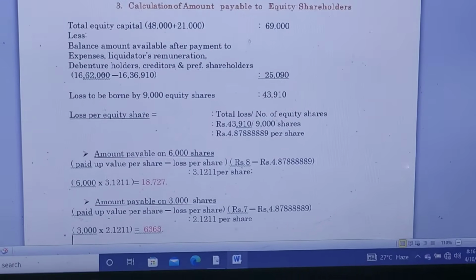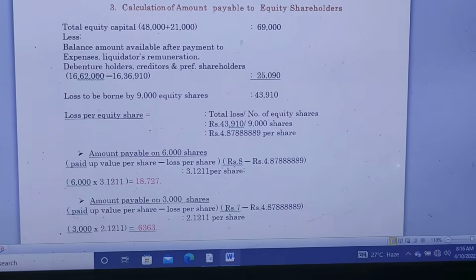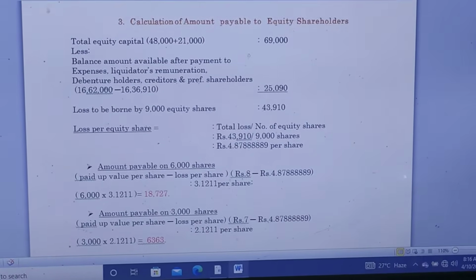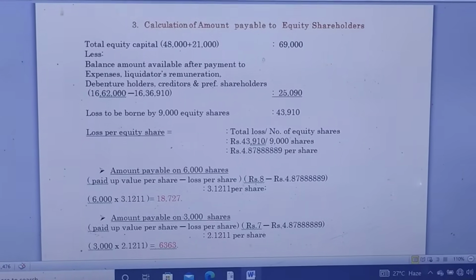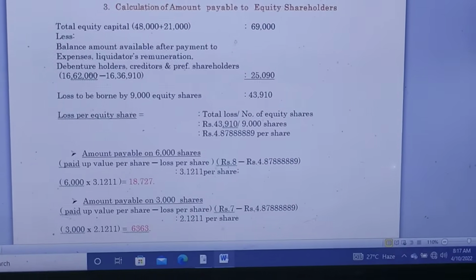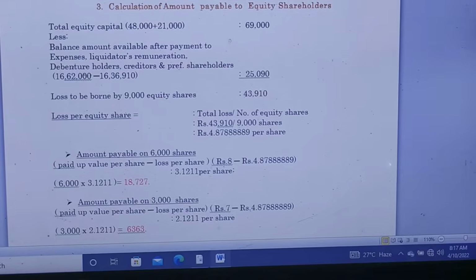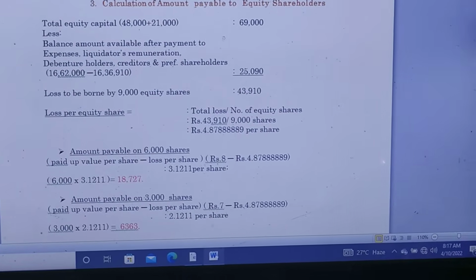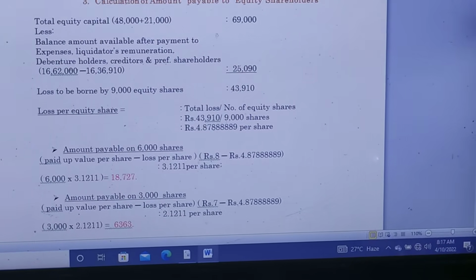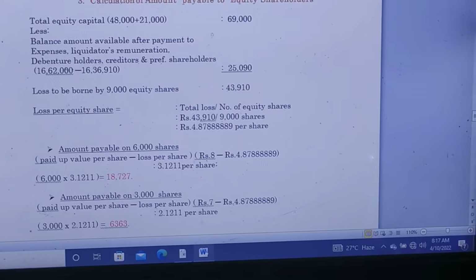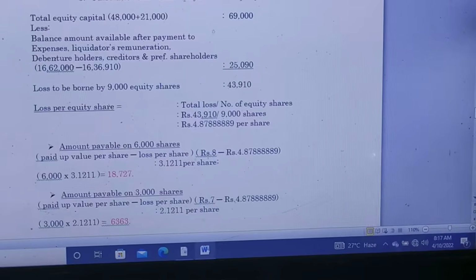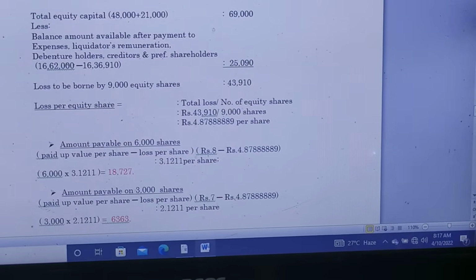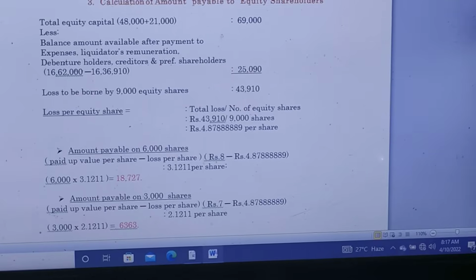Then we are going to find out the loss per equity share, or loss for one equity share. The formula is total loss divided by number of equity shares. The total loss is 43,910 divided by the total number of shares, 9,000. So we get 4.87888889, that is called the loss for one share.